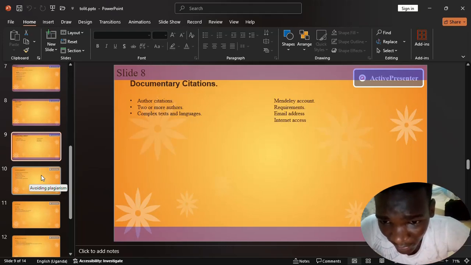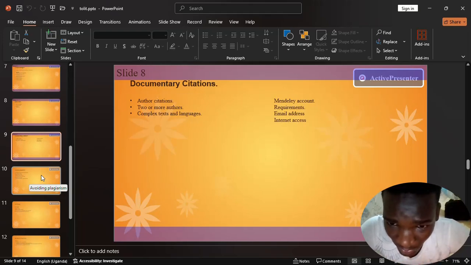So here, for example, when you're paraphrasing, you still need to show where the original information came from, and the source where you got it. So when citing in-text within an assignment, we use the authors. You start with the author's name or the editor's name, then you put the last name of the author, followed by the year when the document was published.